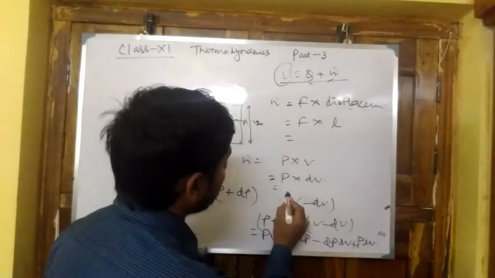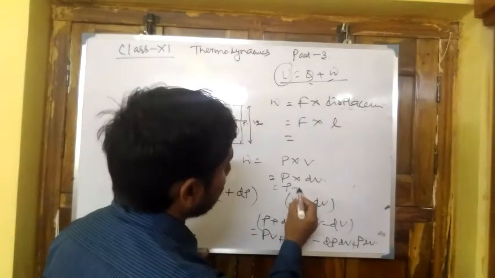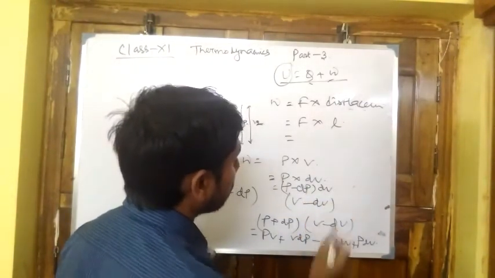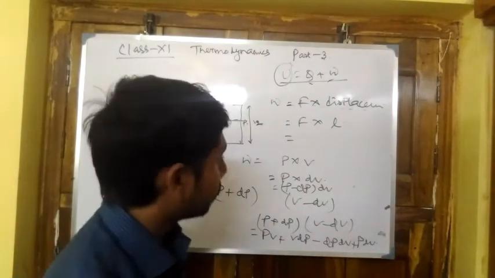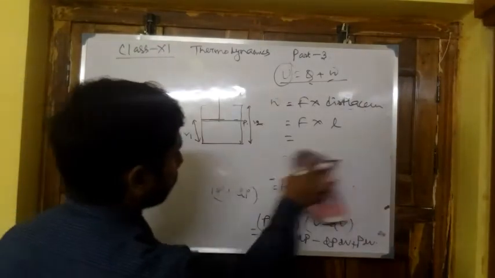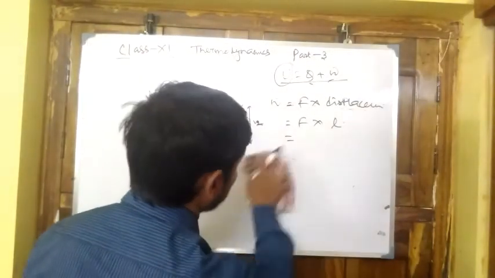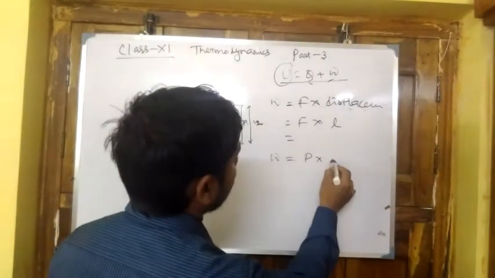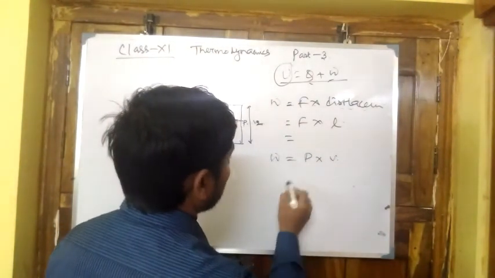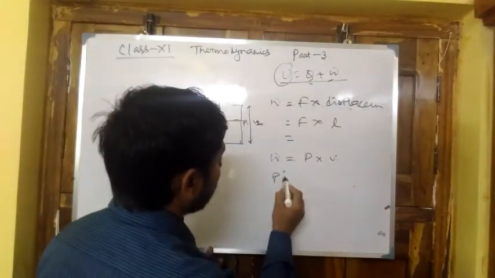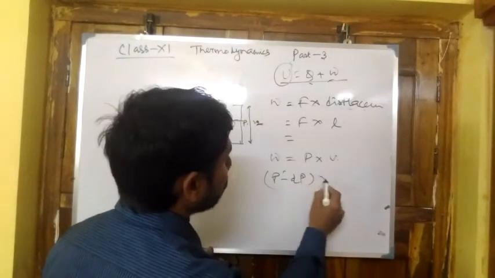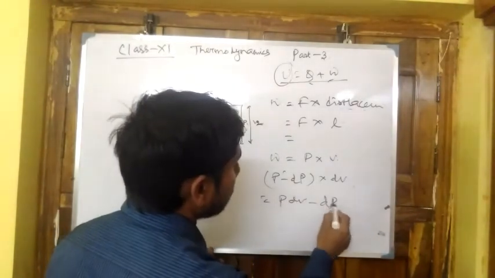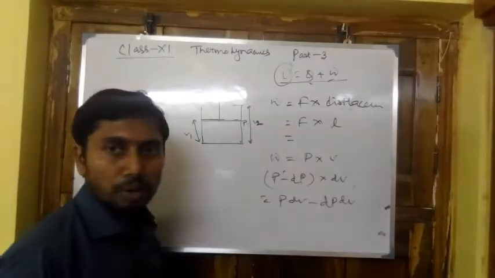Now P becomes P minus dP into dV. W equal to P into V. Then P minus dP and the volume change will be dV. So PdV minus dPdV, it is the small change.